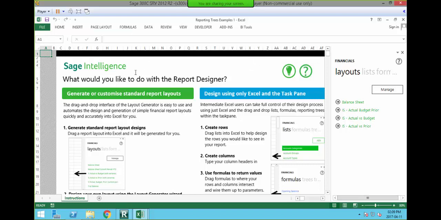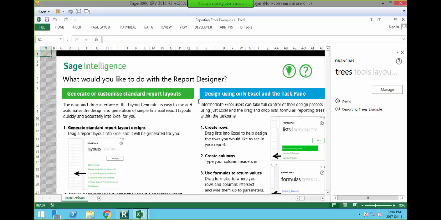So currently this is a blank workbook, and if I go to my report, my tabs, you'll find your trees node over there, or tab. I'm going to click on that, and you can see I have two examples for us to work with today. But to create a new reporting tree, we're going to take you through clicking on manage and entering that in.